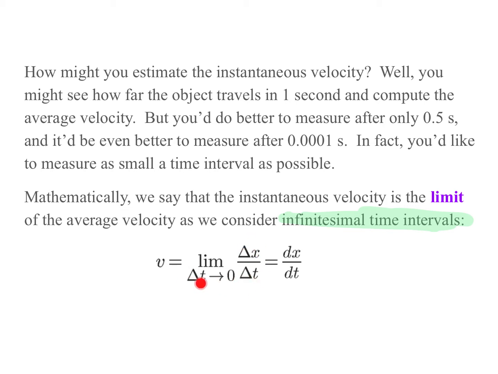Of course, when delta t is 0, delta x is going to be 0 as well, and you get 0 over 0, which in math classes is a warning sign, but in physics just means that the quantity has to be set by some physical parameter rather than a mathematical parameter. Notice that the v here is no longer given any kind of subscript. It's no longer v sub average, and we don't write v sub inst. V without any kind of qualifier is assumed to be the instantaneous velocity because it is overwhelmingly the velocity that will be useful for physical equations.